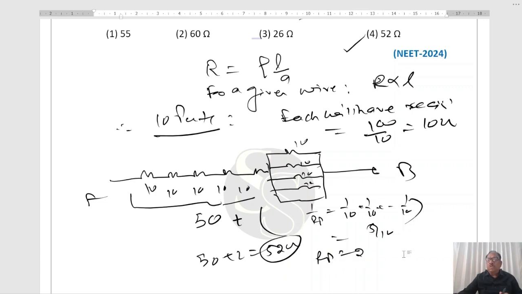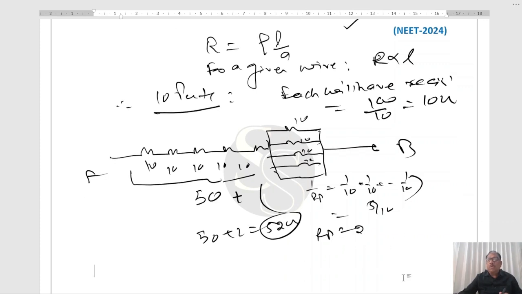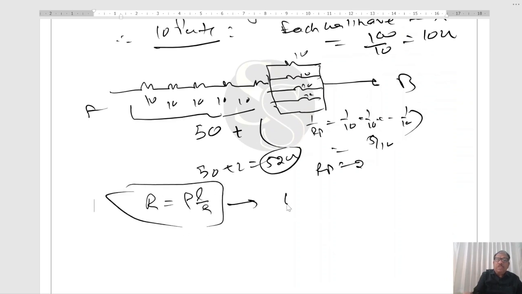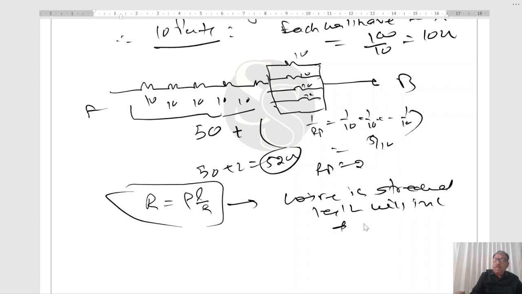Now you know R equal to rho L over A. If the wire is stretched, the length will increase and the area will decrease.